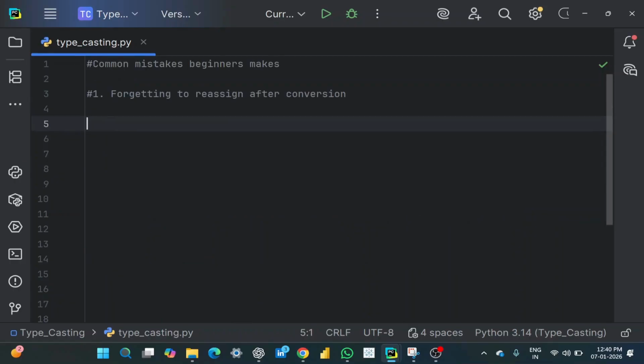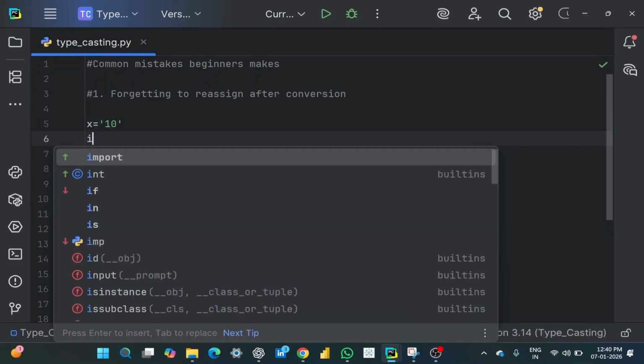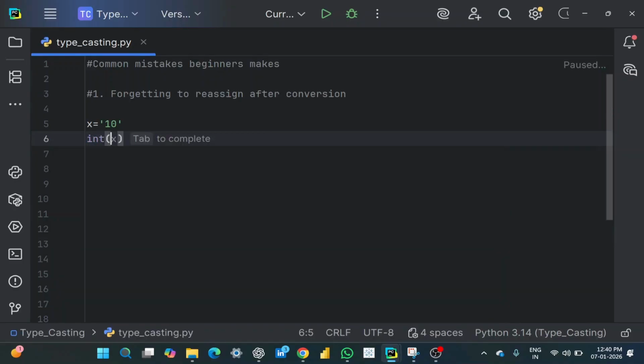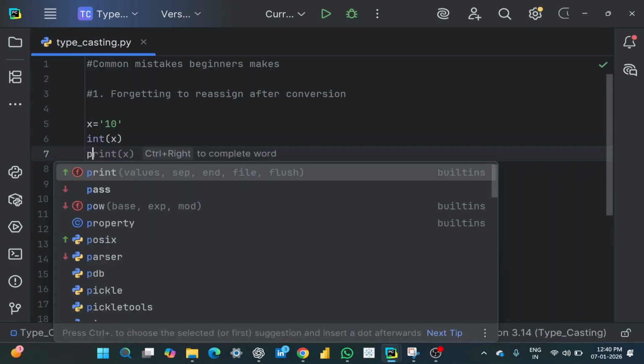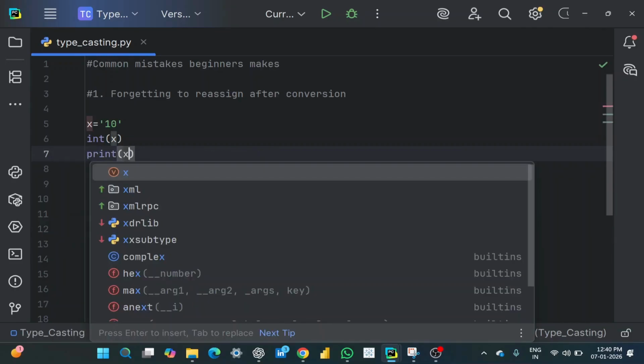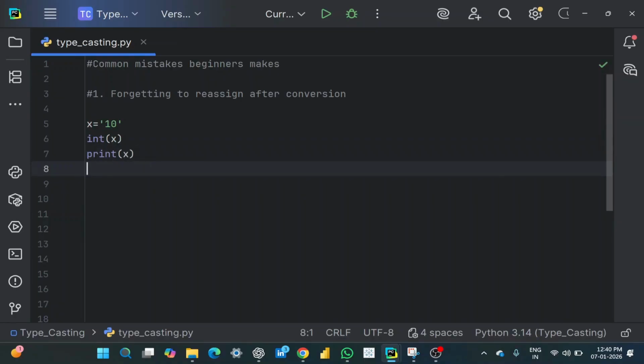Let's get into another topic, that is common mistakes beginners make. So the first case is forgetting to reassign after conversion. For example, let me take a variable x and give a value "10" inside it. Now as this is a string, I want to convert into an integer. What I'll do is I'll take the int() function, then I'll convert this x. And most of the people, what they do is they directly print x. Let's also check the type of x here.